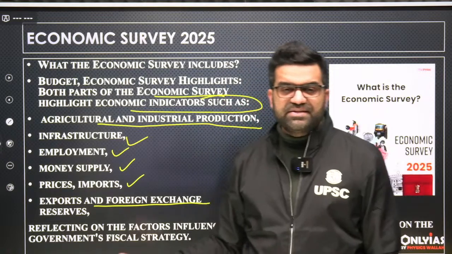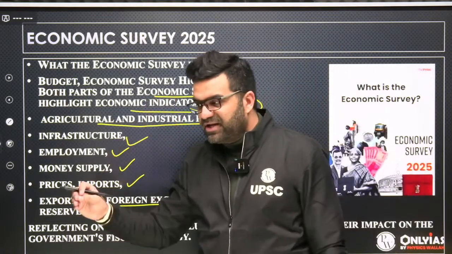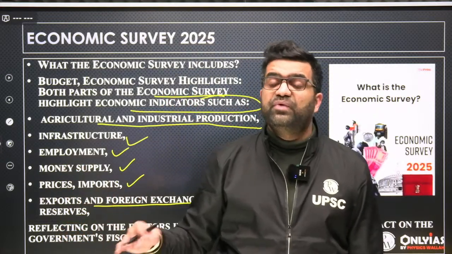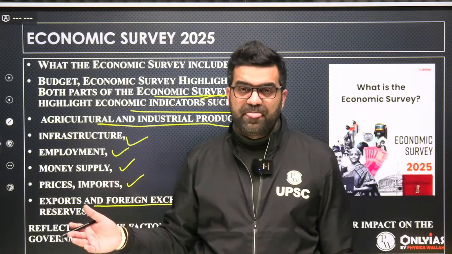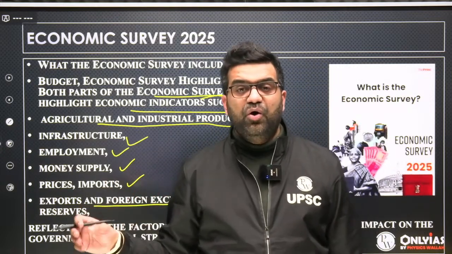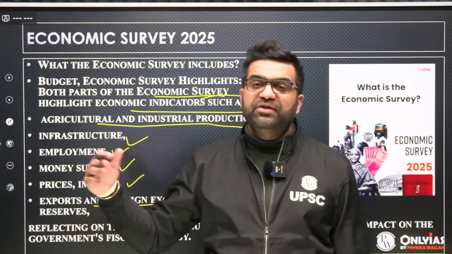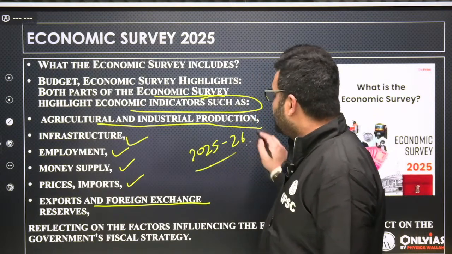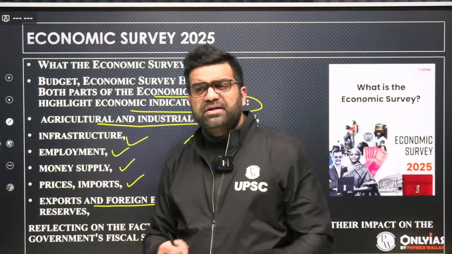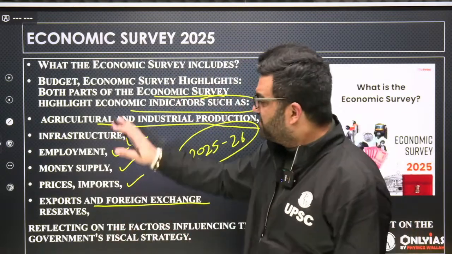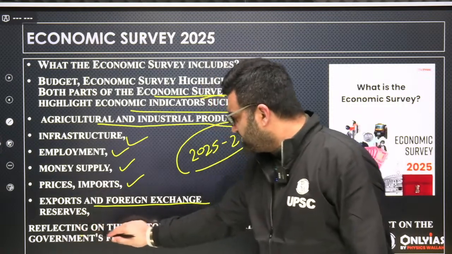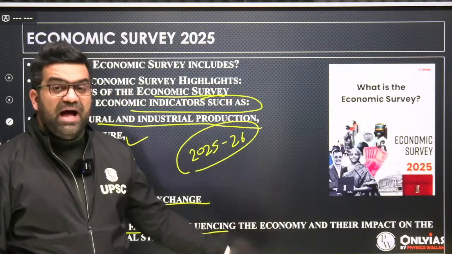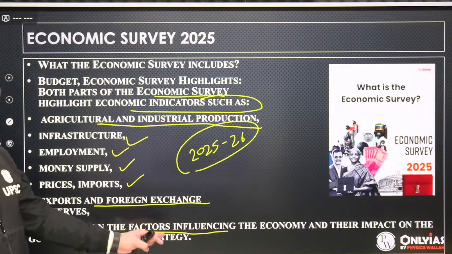All these things are very well articulated, with the reasons behind why growth is falling, why unemployment is falling, if at all it is falling. What is going to be the projected growth rate? On what basis is the projected growth rate for the coming financial year 2025-2026 being forecast? It is not an arrow in the air. It is based upon projections and data. All this is based upon the factors influencing the economy and their impact on the government's fiscal strategy.